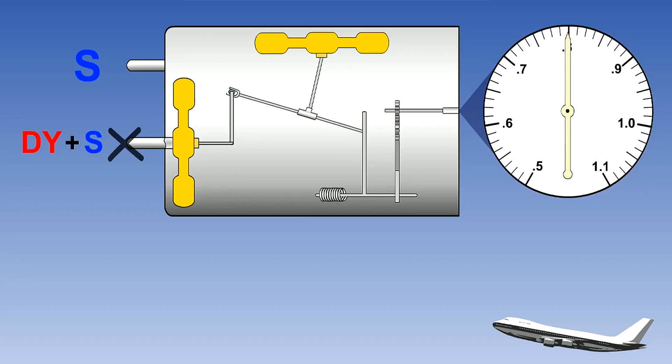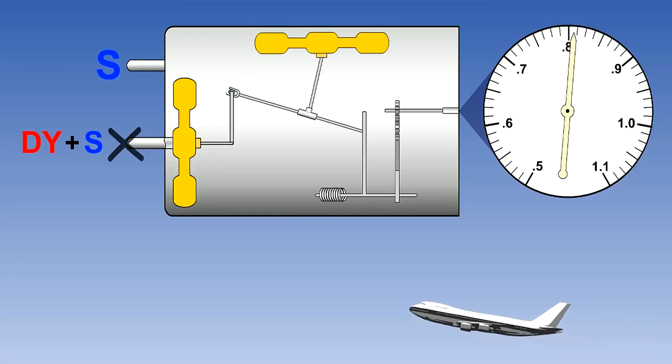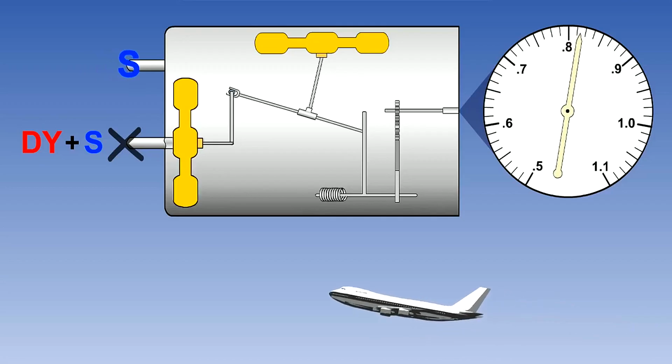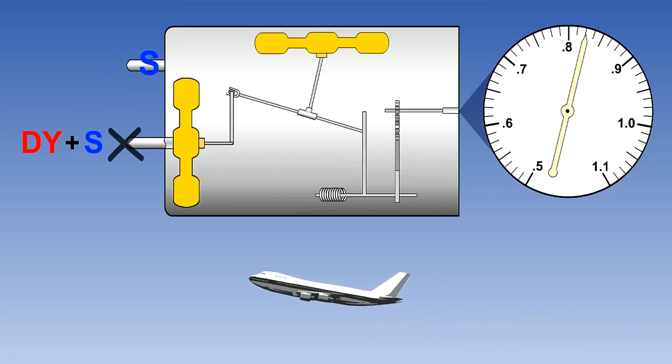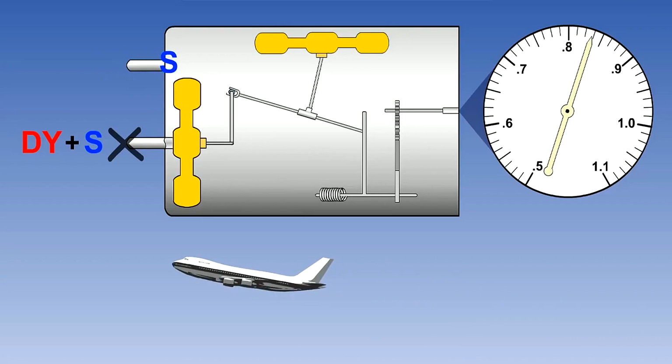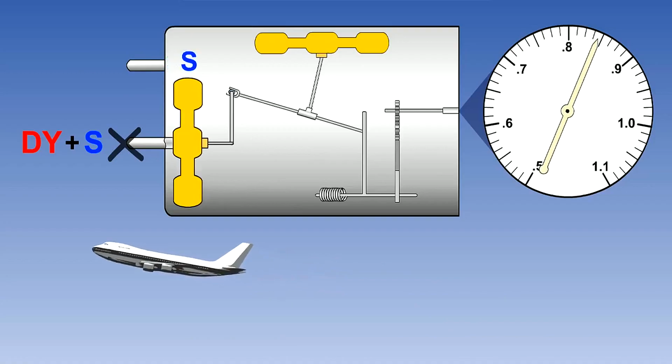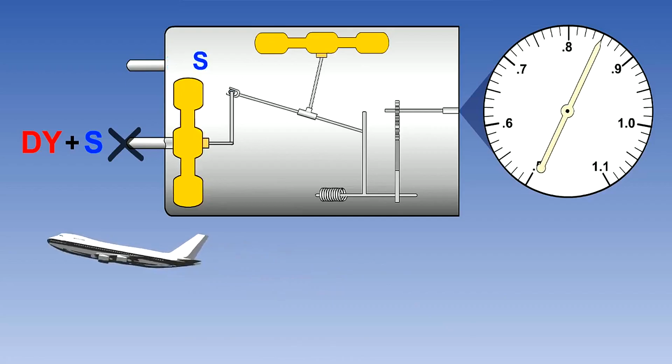In a climb, the airspeed capsule will have excessive static pressure trapped inside. As the static pressure within the instrument case reduces with altitude, the airspeed capsule will be allowed to expand excessively, which in turn will cause the Mach meter to overread. Conversely, the Mach meter will underread in the descent.